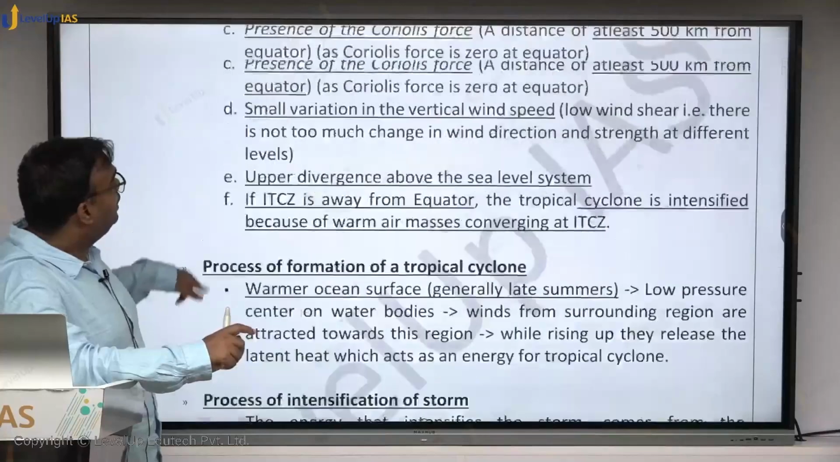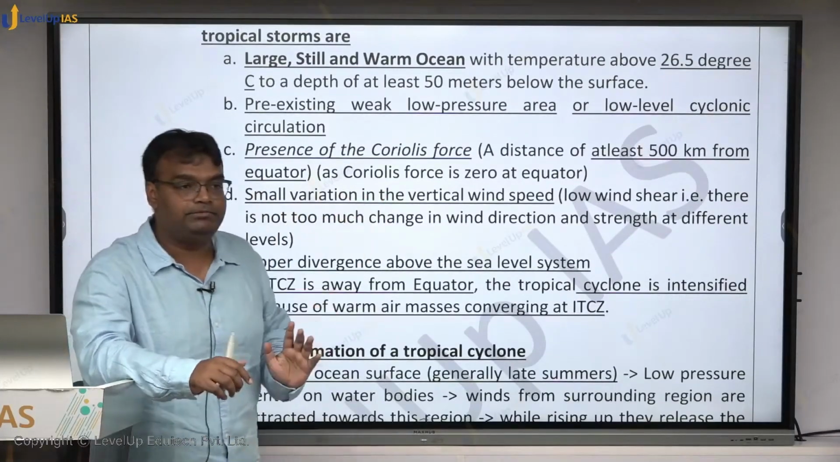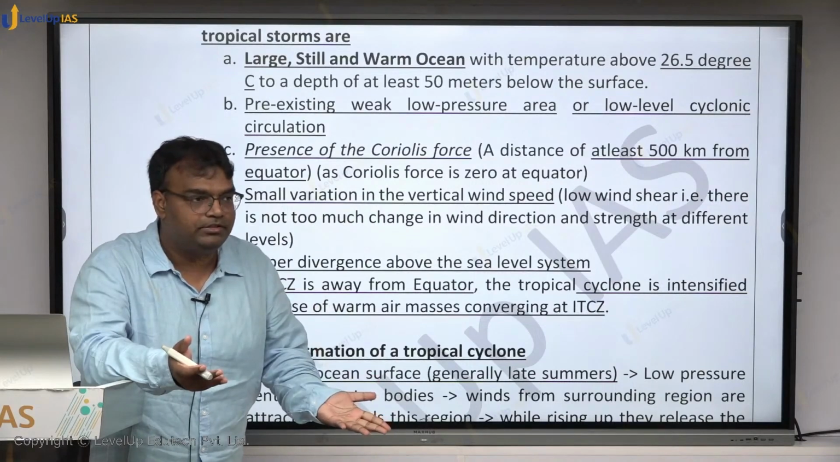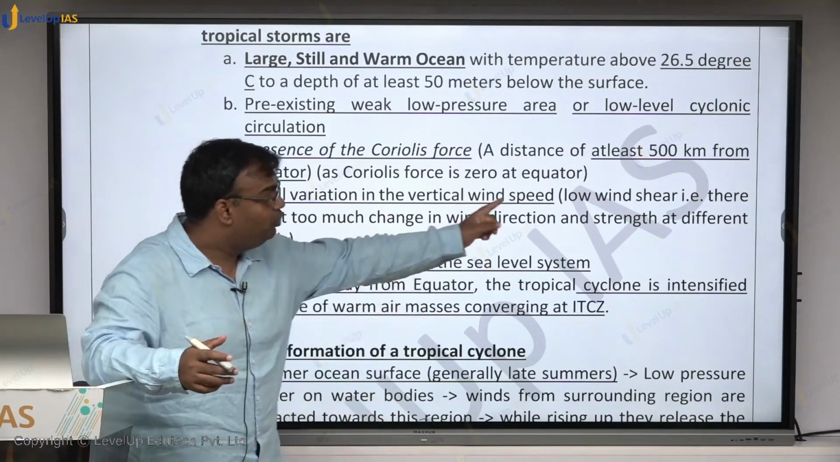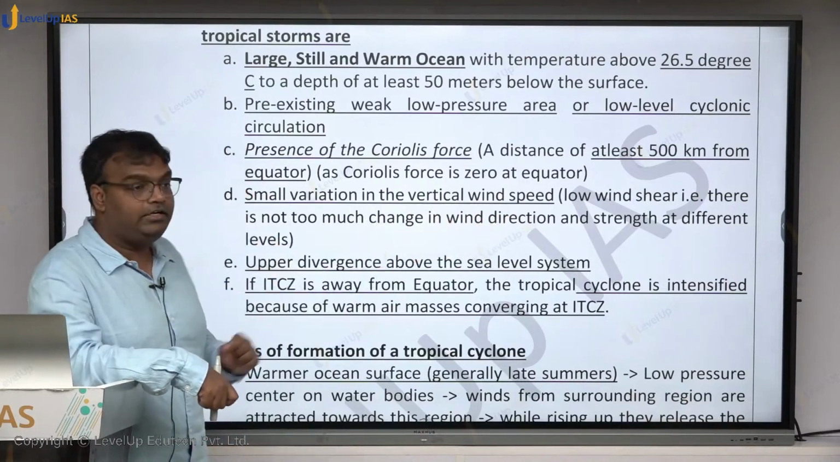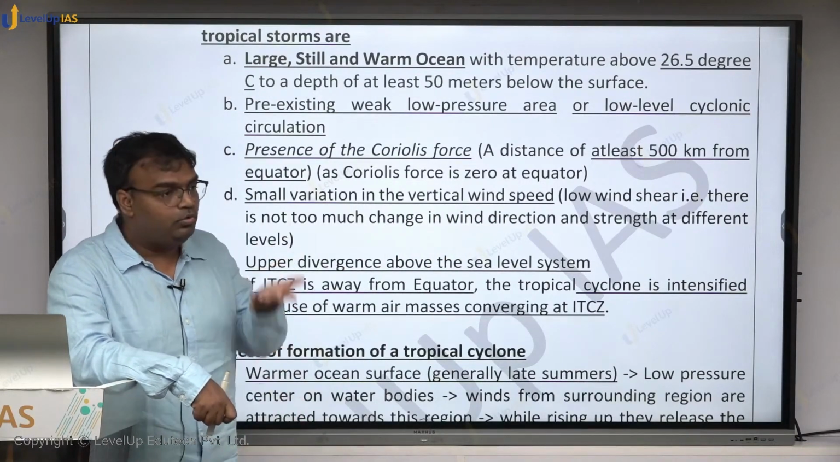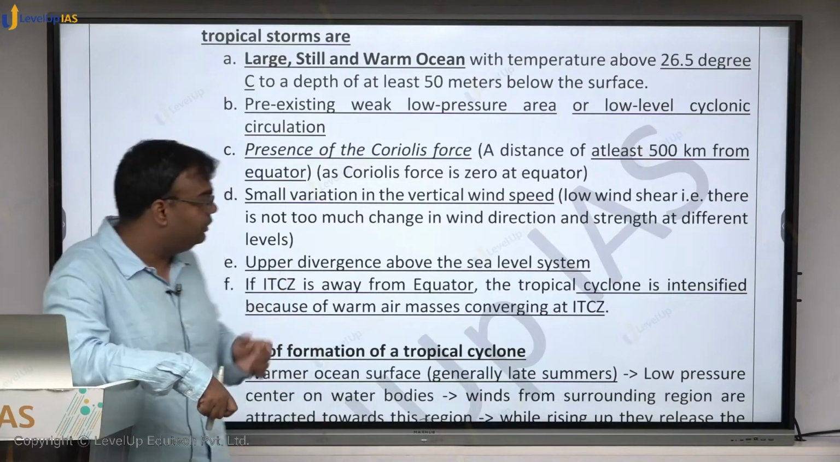So let's come back to our key point: little variation, or no variation, in vertical wind speed. If there is a lot of variation, that is, low wind shear means there is not too much change in the wind direction and strength at different levels. If it would be there, then the stable cyclone will not be created, this vertical component will not be created.